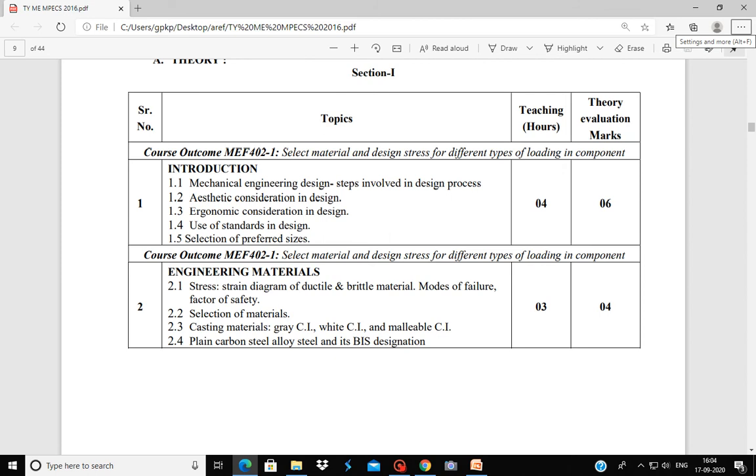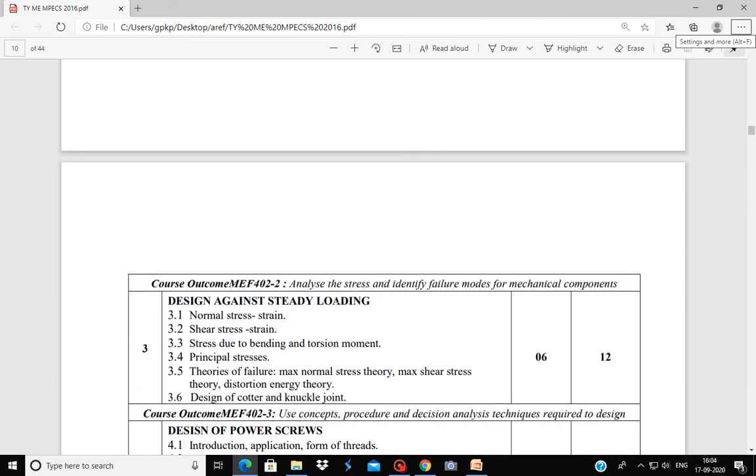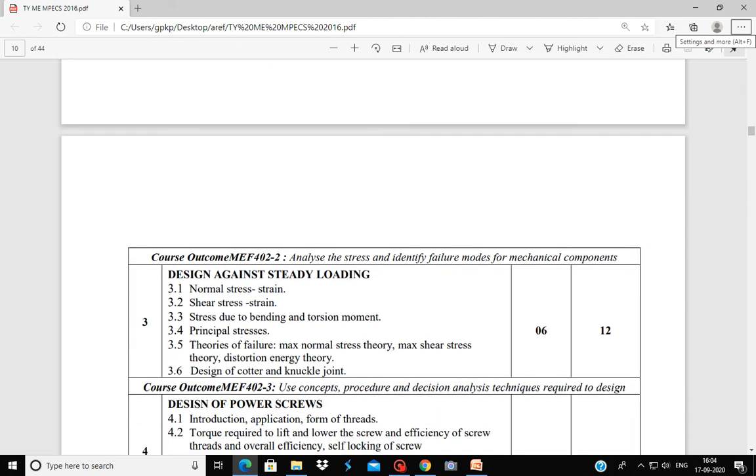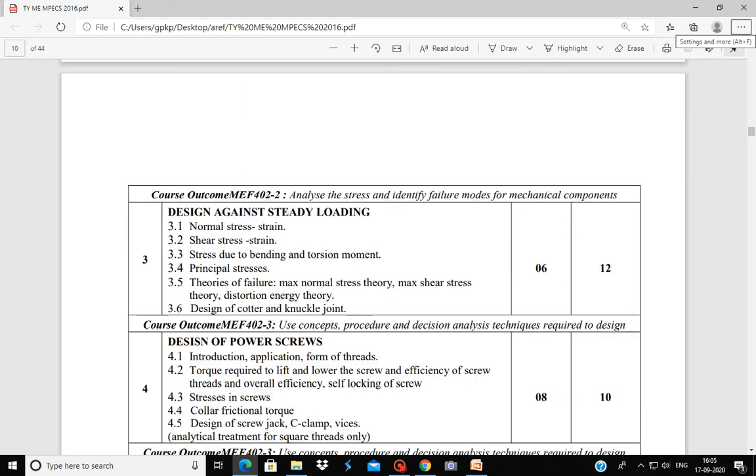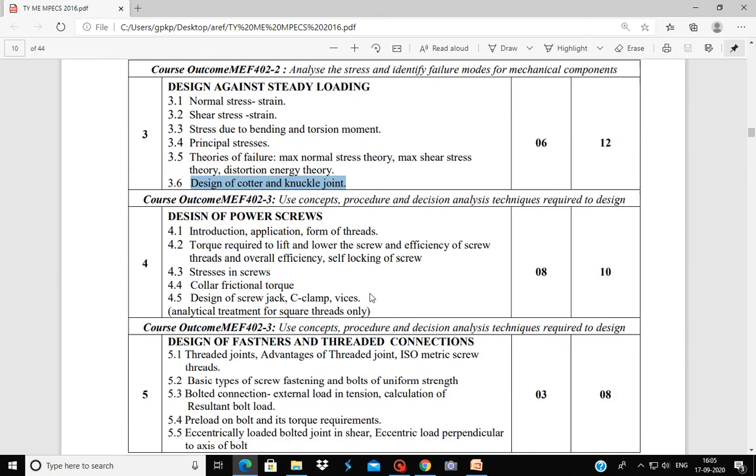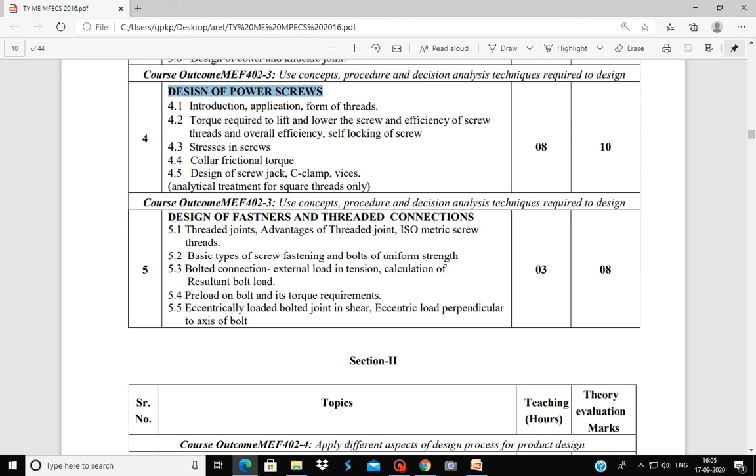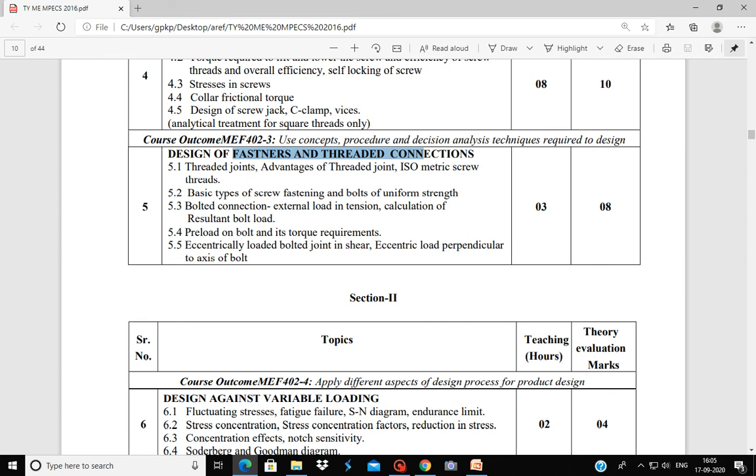Second chapter is engineering materials. In this chapter we are going to study different materials. You have also already studied materials. We will just revise in this chapter the previous knowledge we have gained in metallurgy. And from chapter 3 onwards we are going to design machine components. In third chapter we are going to design cotter and knuckle joint. In fourth chapter we are going to design power screws. In fifth chapter we are going to design fastener threaded connection, or we can say a bolt or a nut.